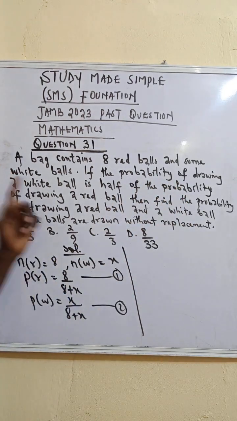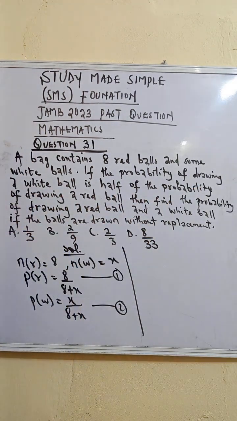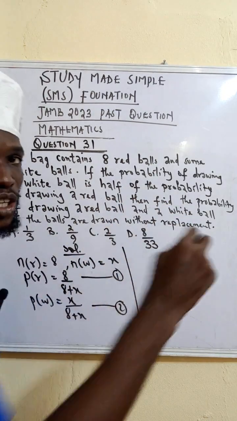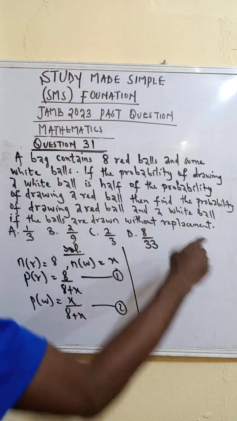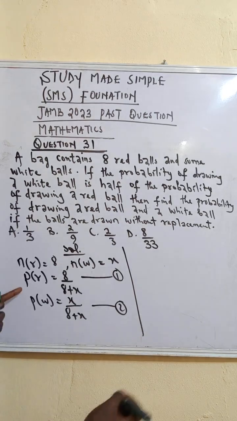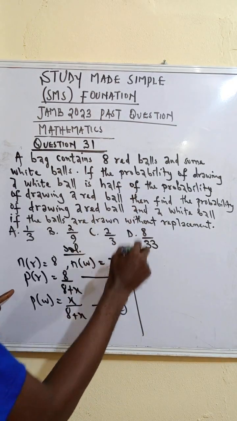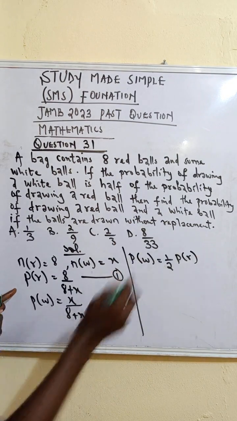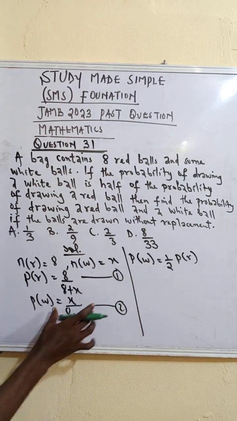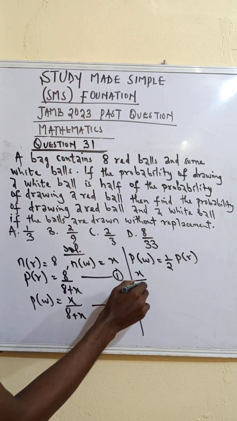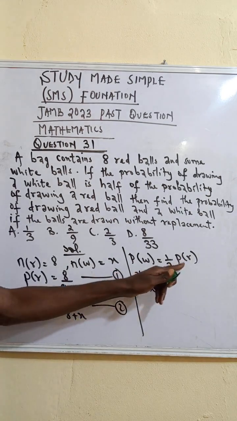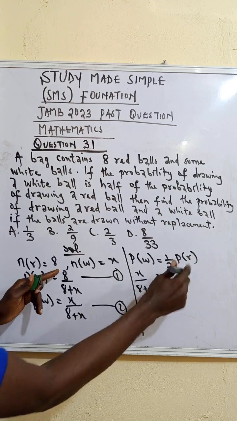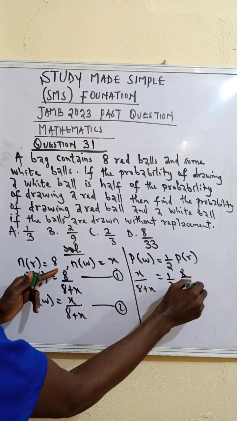Again, from the question, they said the probability of drawing a white ball is half the probability of drawing red. That will enable us to get the value of x, because we need it to get what we are actually finding, which is the probability of picking both. Now, the probability of white is equal to half the probability of red. So I will just equate this: x all over 8 plus x equals half of the probability of picking red, that's 8 all over 8 plus x.